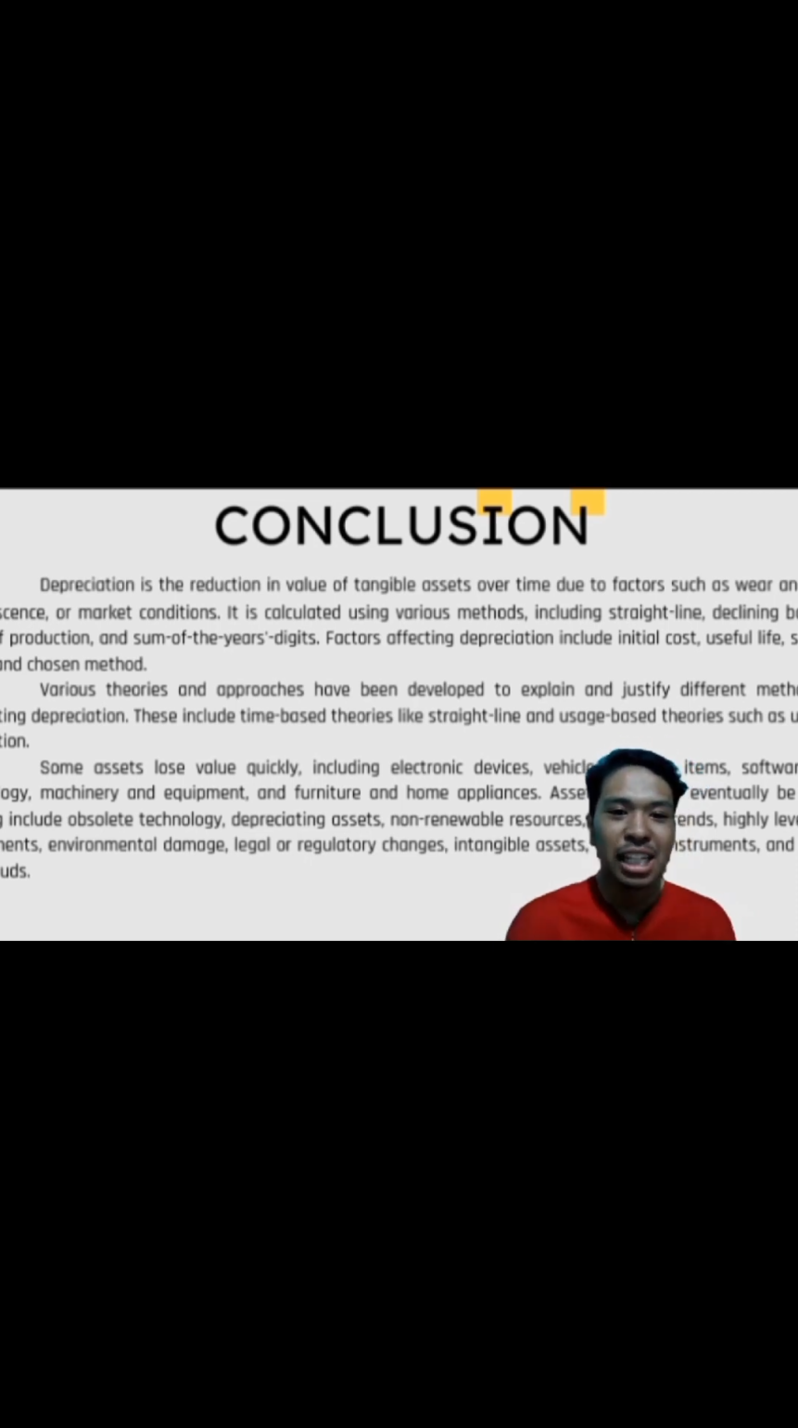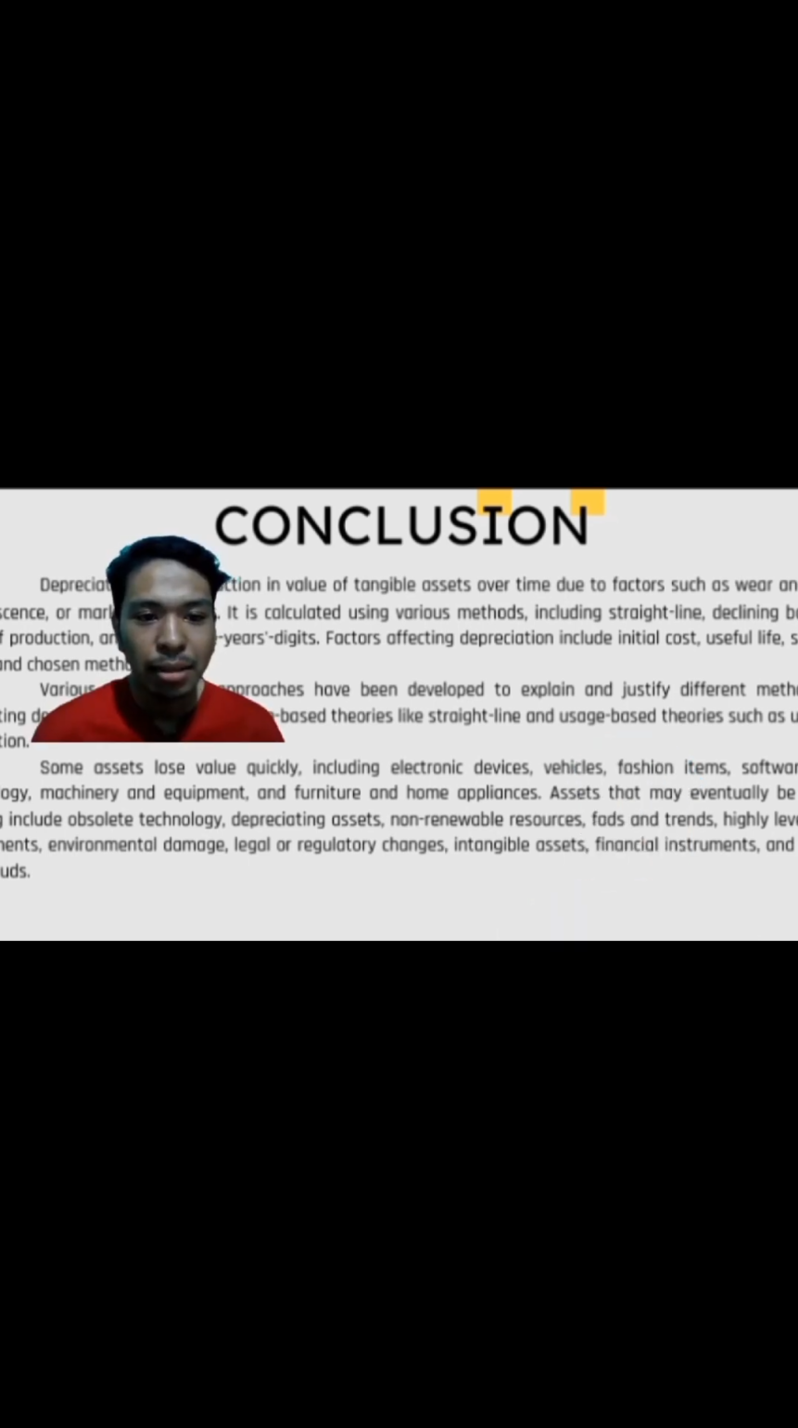Various theories and approaches have been developed to explain and justify different methods of calculating depreciation. These include time-based theories like straight line and usage-based theories such as unit of production. Some assets lose value quickly, including electronics, fashion items, software and technology, machinery and equipment, and furniture and home appliances.